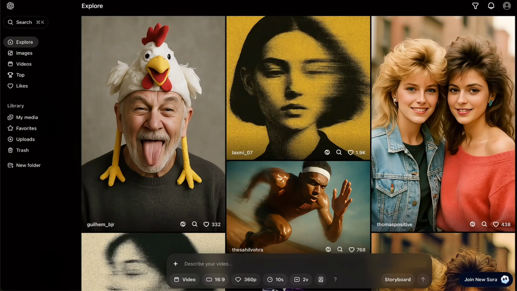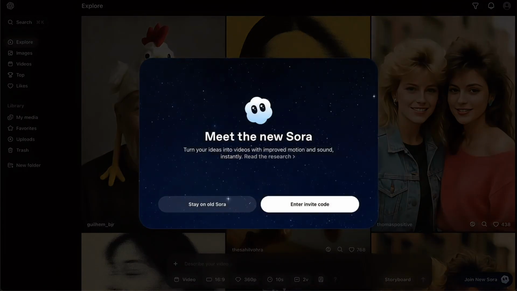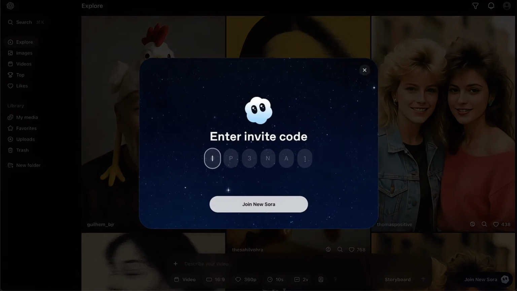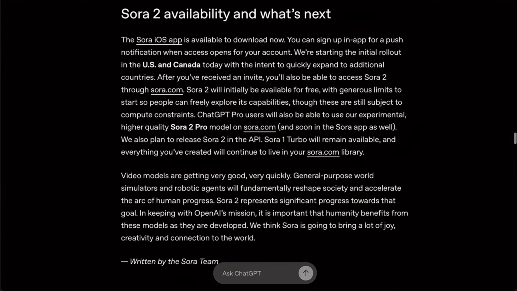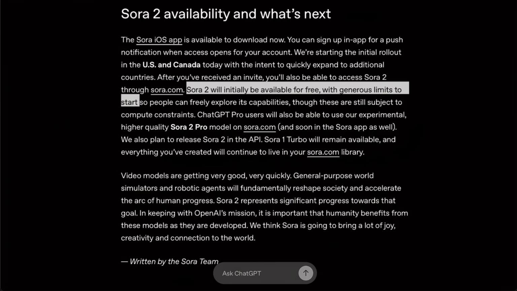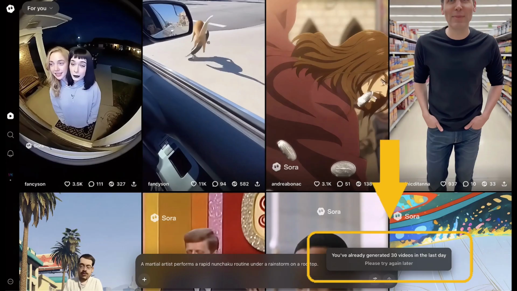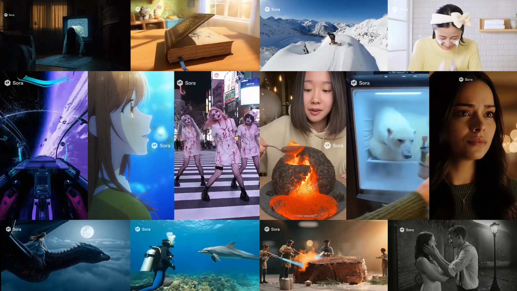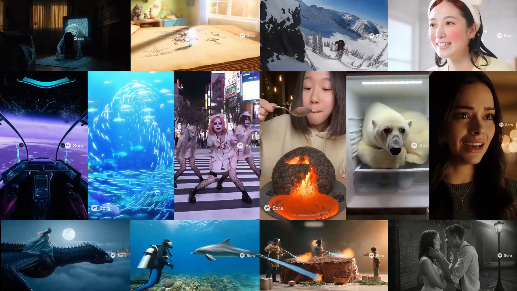Then you can go to Sora.com, where you can sign up for free, and afterwards, you'll see a pop-up that says, Enter Invite Code. Click that, and that's where you'll enter your access code. If you don't have an iPhone or an invite code, your best bet is to find one online or wait for the wider rollout. And at the time of this recording, Sora 2 is completely free to use. I've generated all these clips for free. The daily limit seems to be around 30 videos per day, but that number keeps changing, so just keep that in mind. Anyway, that wraps up my full review of Sora 2.